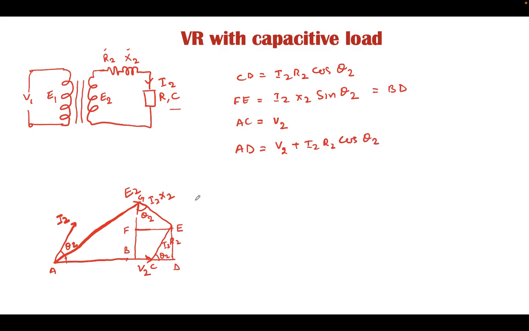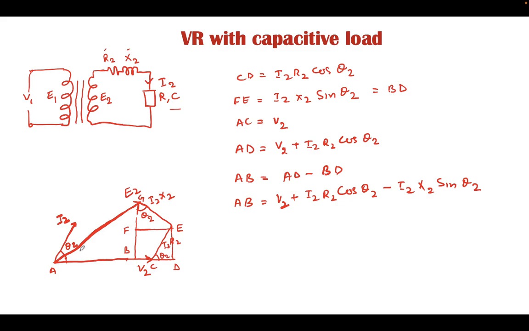To know the vector AB, AB is equal to AD minus BD. AD vector is known to us, BD vector is known to us, then we can find out AB. AB is equal to AD, which is V2 plus I2 R2 cos of theta 2, minus I2 X2 sine of theta 2.